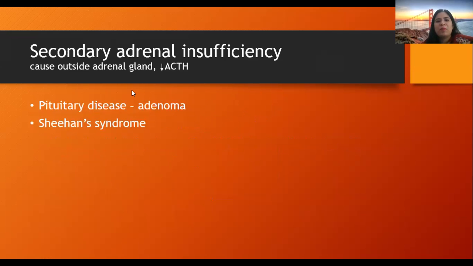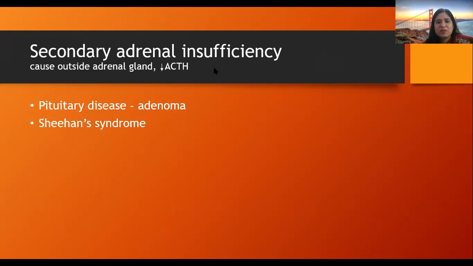Now from primary, we move on to the secondary adrenal insufficiency, in which the cause lies outside the adrenal gland with decreased amounts of ACTH. That means the problem is in the pituitary, anterior pituitary disease, some kind of adenoma, which is causing the decreased secretion of ACTH. Sheehan syndrome, in which there is pituitary necrosis after the severe postpartum hemorrhage.